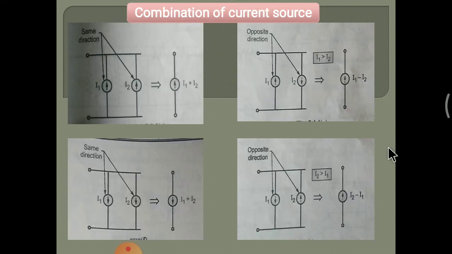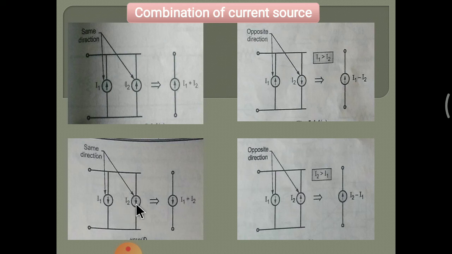Likewise, combination of current source. Both current sources are in parallel, and we have to convert them into one current source. I1 and I2, both directions are upward, so the upward direction is taken in the resultant current, and the value is I1 plus I2. Likewise, when downward current directions are connected in parallel, I1 and I2, the downward direction is taken in the equivalent current, and the value is I1 plus I2.